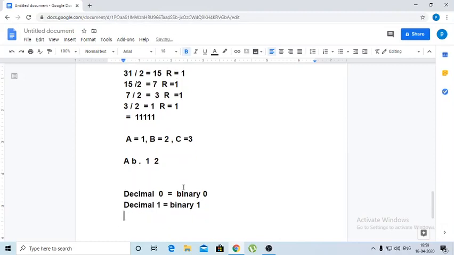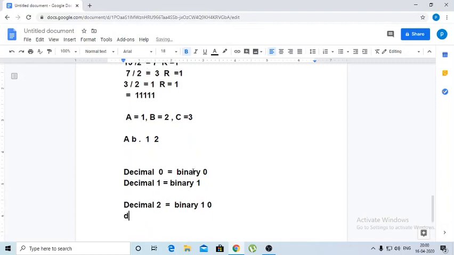And decimal 2 equals binary 1 0, and decimal 3 as binary 1 1.